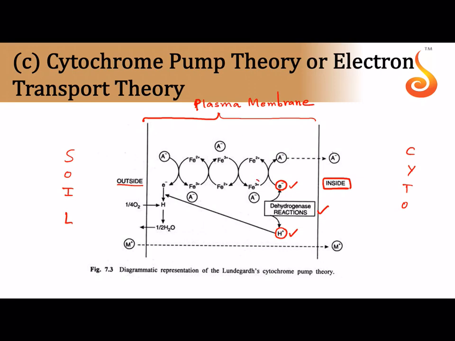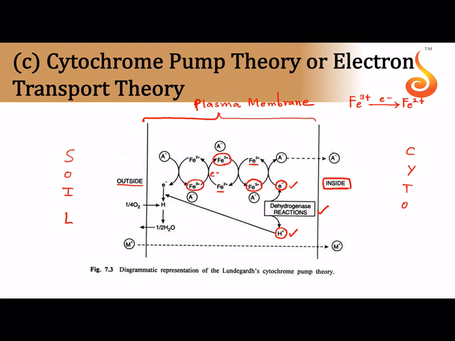The electron is picked up by Fe3+ molecule. Now this Fe3+, you remember that Fe3+ is the oxidized state. If it picks up an electron, it gets reduced into Fe2+. So now this Fe3+ will take this electron, it will itself get converted into Fe2+, and it will now transfer the electron to the next Fe3+, which will now get reduced into Fe2+, and now this Fe2+ will give away the electron to the next Fe3+. So totally there are 3 Fe3+ which are present in the cell membrane.